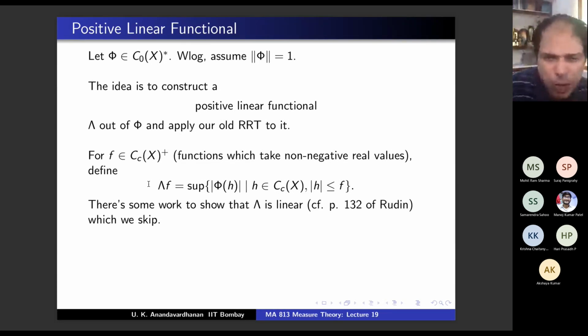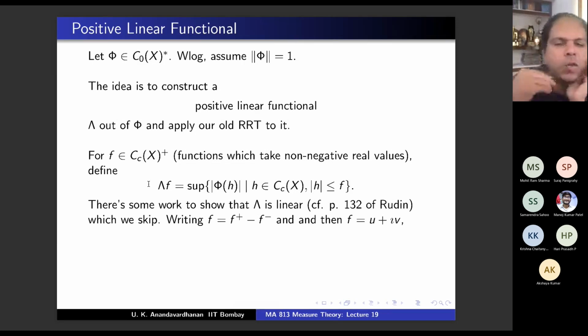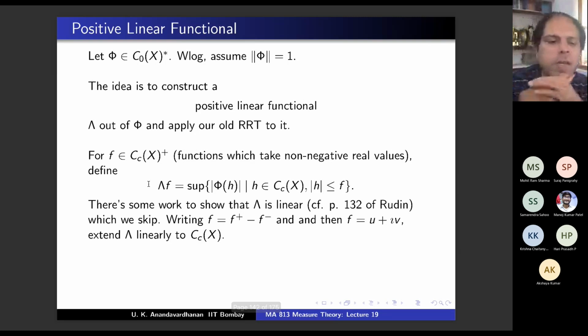It is an epsilon argument, the usual argument as in the proof of the old RRT: you will show that lambda of f1 plus f2 is less than lambda f1 plus lambda f2 plus epsilon, and that is true for all epsilon. Let's skip that. The point is, it is linear. And then you will write a real function as f plus minus f minus and a complex function as u plus iv, and extend it linearly, and you will get a linear functional on CC(X). So this is something that I'm skipping, but the strategy is clear conceptually.